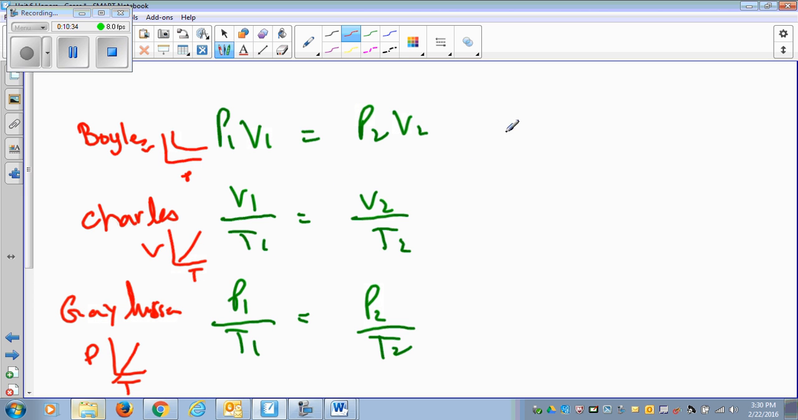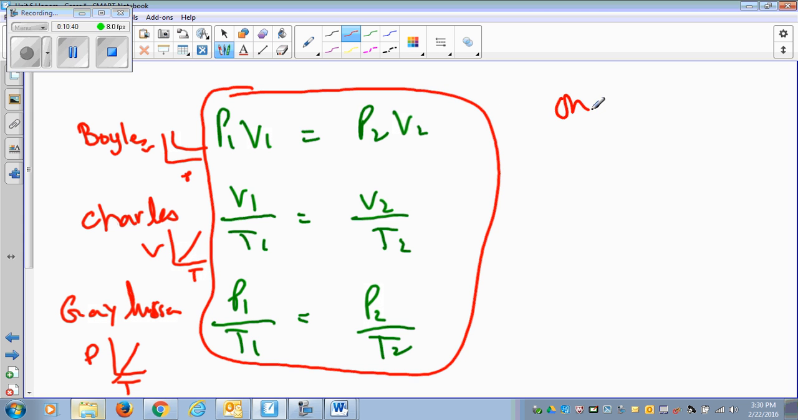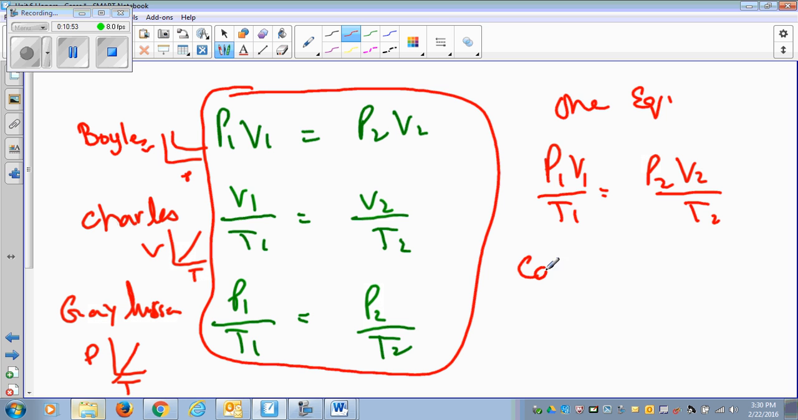Once you know this, I want you to go ahead and mix these three together and come up with one common equation. If I mix them all together, I get P1V1 over T1 equals P2V2 over T2. That's called the combined gas law. If I take the temperature off, it becomes Boyle's law. If I take the volume off, it becomes Gay-Lussac's law. If I take the pressure off, it becomes Charles' law. So when I combine them together, it is called the combined gas law.